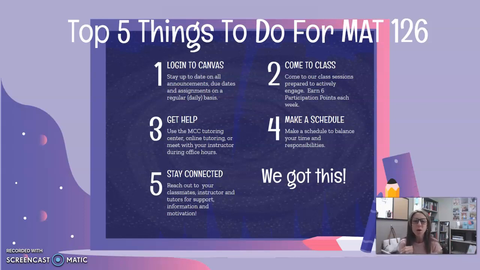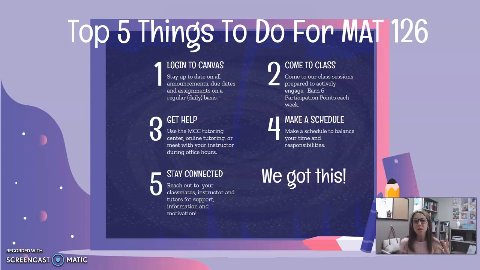So research shows that the more connected you are to your peers in your classroom and to other resources on campus, the more likely you're going to be successful in your class. So you don't have to feel isolated, like you just come to campus every day, you sit in a classroom, and then you go home and do all the work by yourself. No, there are people that you can connect with that can keep you more connected to class.